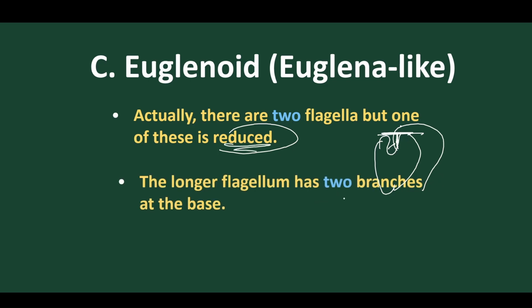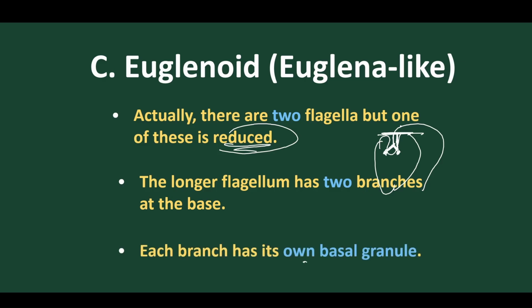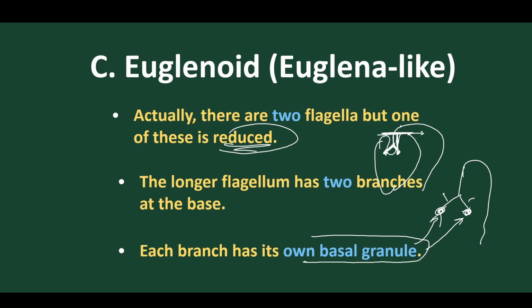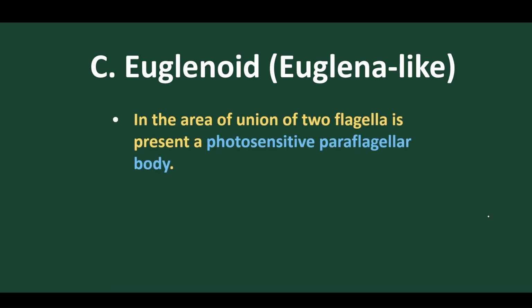And the longer flagellum has two branches. Yes, the longer flagellum has two branches, with two basal bodies, or basal granules, or blepharoplast. Each branch has its own basal granules, as the flagellum bifurcates. These are the basal granules present, and these are the branches of the flagellum. So this particular flagellum is what helps in its locomotion.